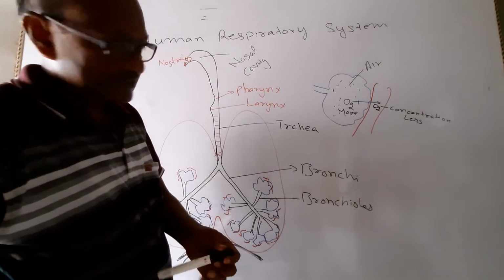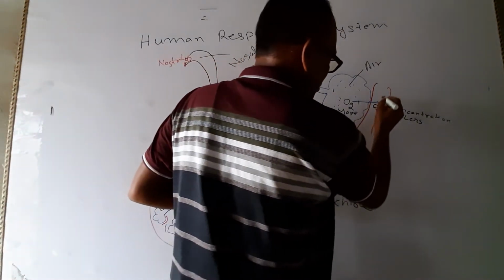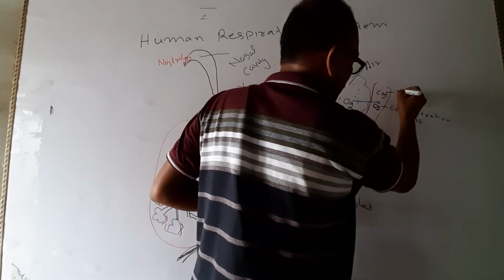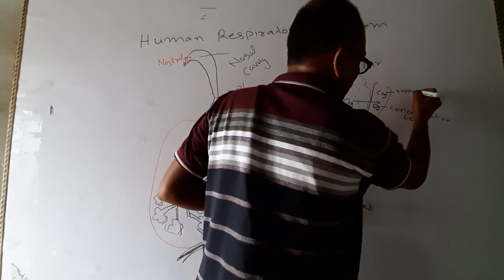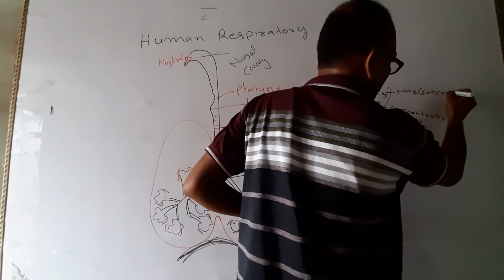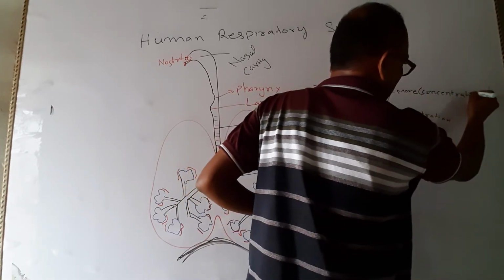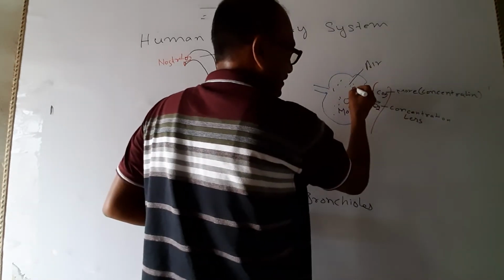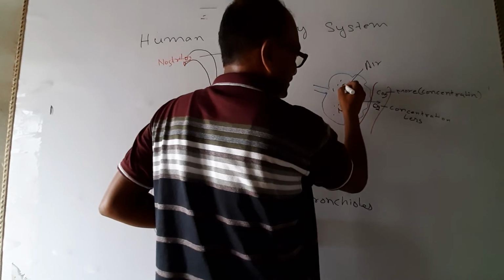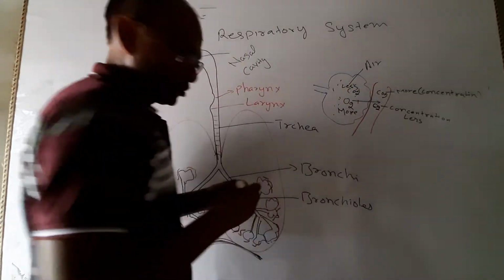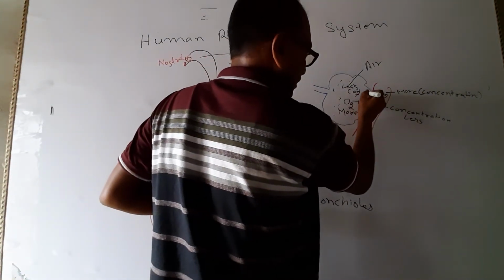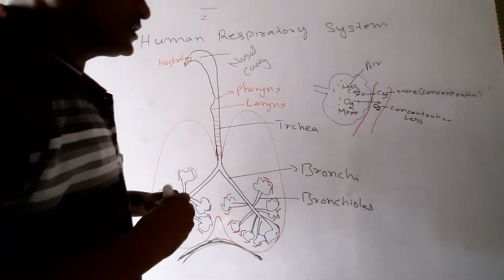At the same time, the concentration of carbon dioxide is more in the blood vessels, and in the alveolar sac the concentration of carbon dioxide is less. So again by the process of diffusion, carbon dioxide will come into the alveolar sac.